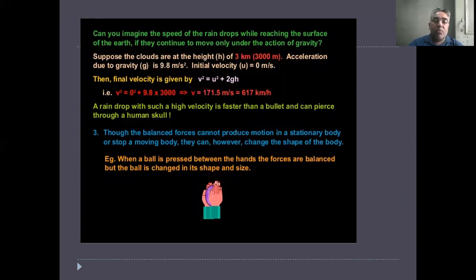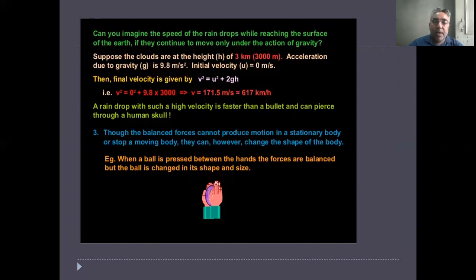If they continue to move only under the action of gravity, suppose the clouds are at a height of 3 kilometers or 3000 meters. Acceleration due to gravity is 9.8 meters per second squared. Initial velocity u is equal to 0. Then the final velocity is given by v squared equals u squared plus 2gh. v squared equals 0, the initial velocity, plus 2 times 9.8, the acceleration, times 3000 meters, the distance.